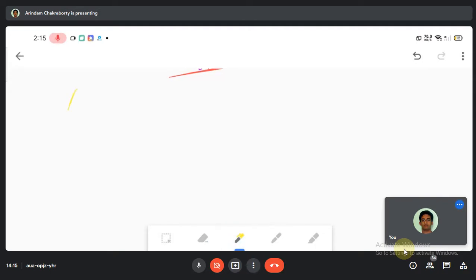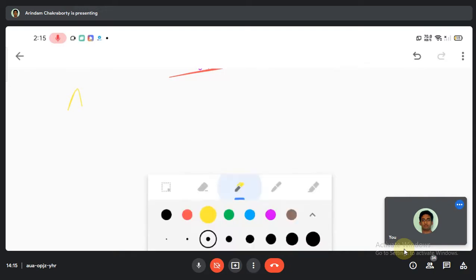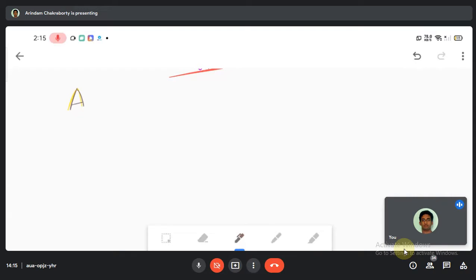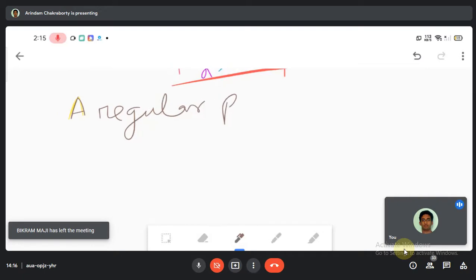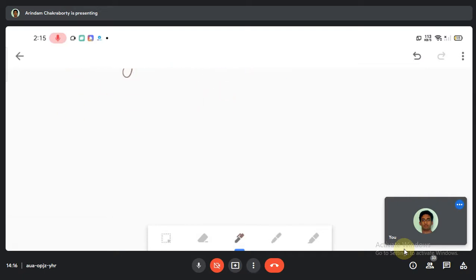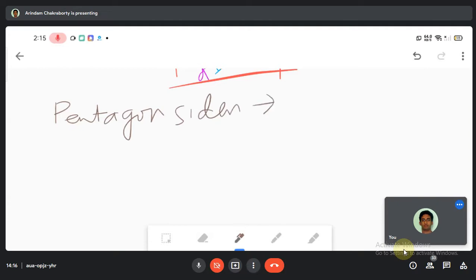A regular pentagon. Just let me brief it so that the question doesn't get clumsy. A pentagon is having a side inclined at 45 degrees on HP. Let me give the data. Pentagon sides, suppose it is given, 30 mm, for example.